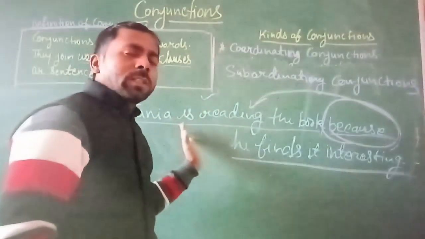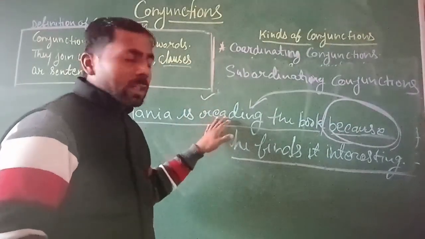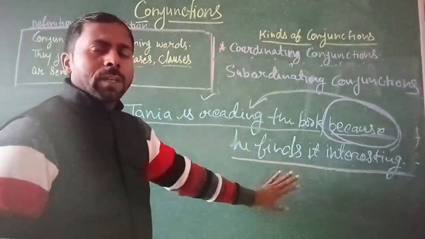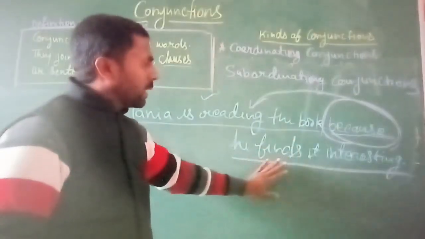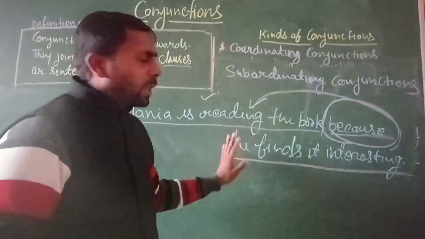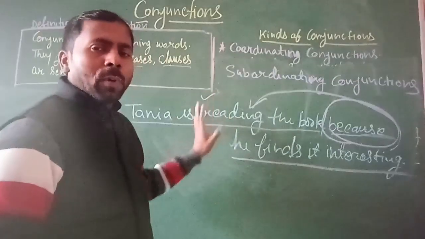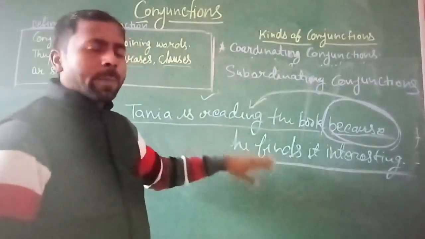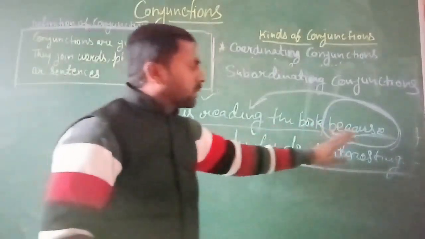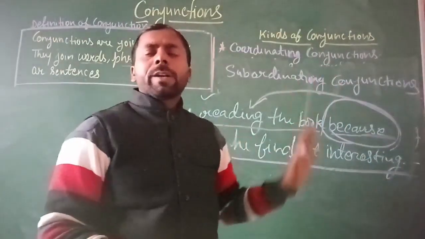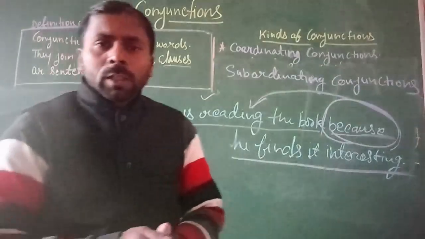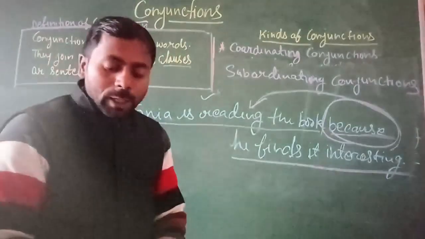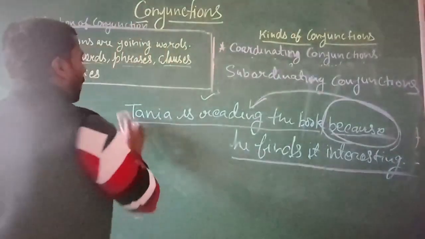And if the first sentence is dependent, then the second sentence is completely independent. So the word that joins the dependent and independent sentences will be the subordinating conjunction. Clear? It has a lot of sub parts.